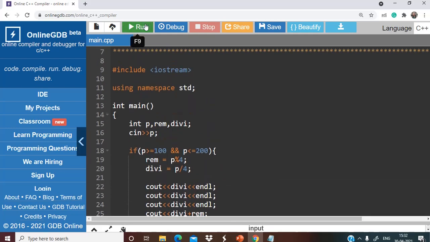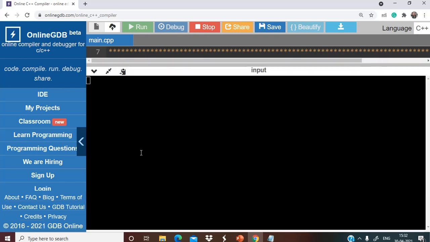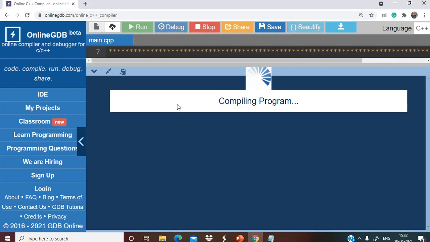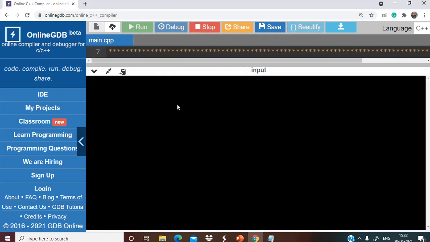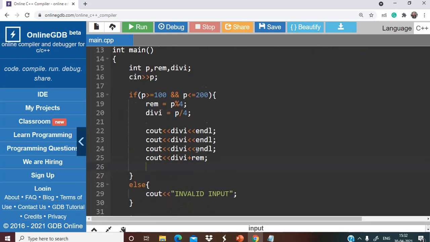So now let's run our code. For example, we are giving 127. So you can see we are getting 31, 31, 31, 34. Let's try for another input. If we are giving 104, you can see we are getting 26, 26, 26, 26. Okay, so that is working fine.